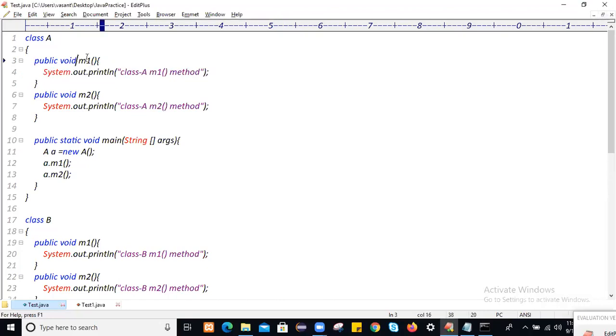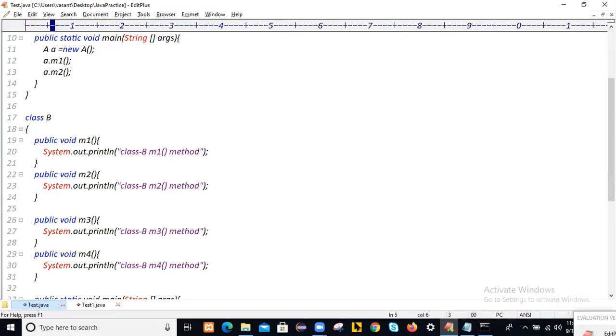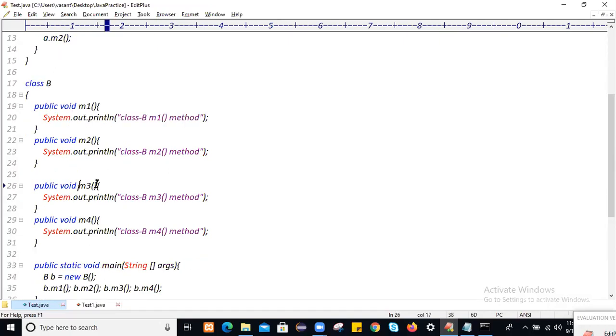So these are the two functionalities. Let's suppose this is not M1 functionality, just treat it as create an account functionality, and this is delete an account functionality. These two functionalities we have already declared within class A. But within class B, you are writing other logics, register or login logics. This M3 is register, and this M4 is register an account and then login.